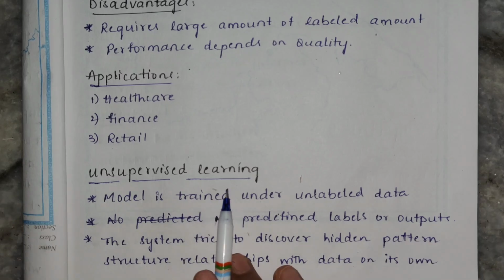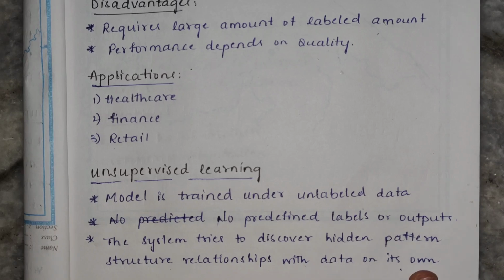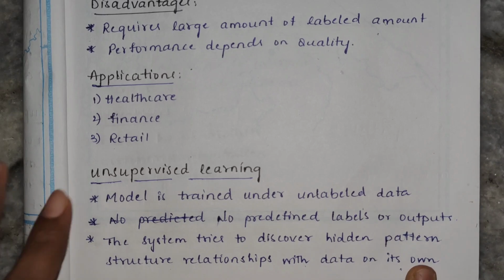Here in unsupervised learning, the model is trained on unlabeled data, which means there are no predefined outputs or labels. Here labels are nothing but outputs, and the system tries to discover hidden patterns, structures and relationships in the data on its own. This is unsupervised learning, and let us discuss how unsupervised learning works.